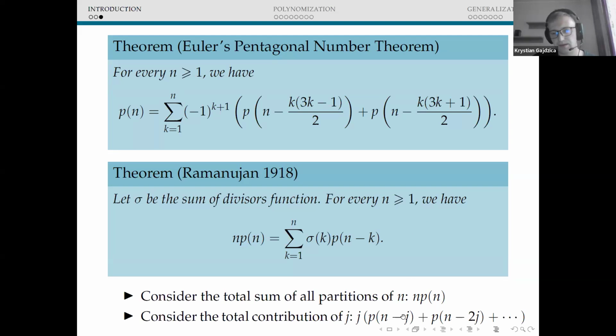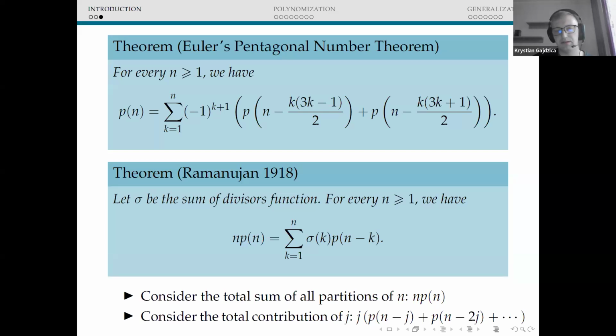Now we can rewrite the sum on the right-hand side, taking, for instance, sigma of j. Then we will obtain j times p of n minus j, and later we will obtain j times p of n minus 2j, and so on. We can take j in front of the bracket and we will obtain just the term I wrote at the bottom line. So this is one proof, but there is also another one using generating functions.